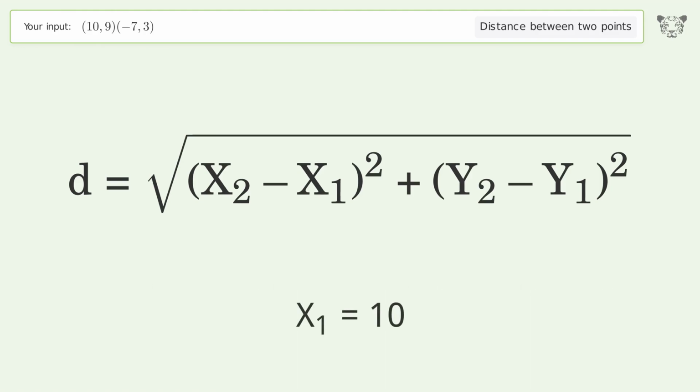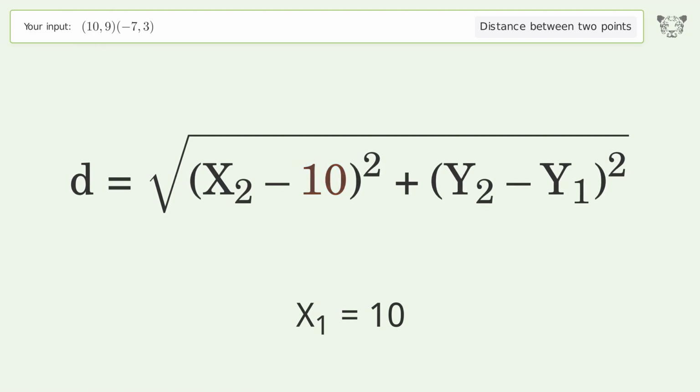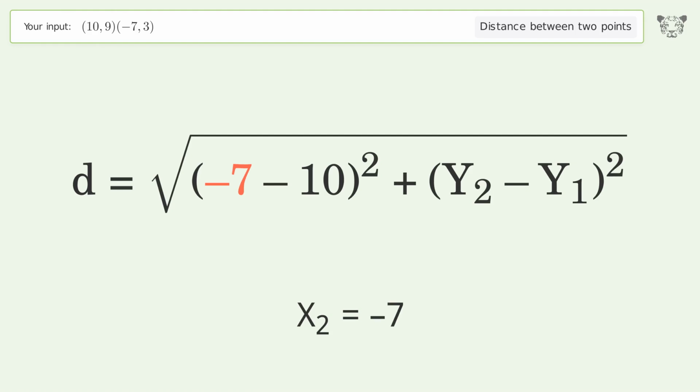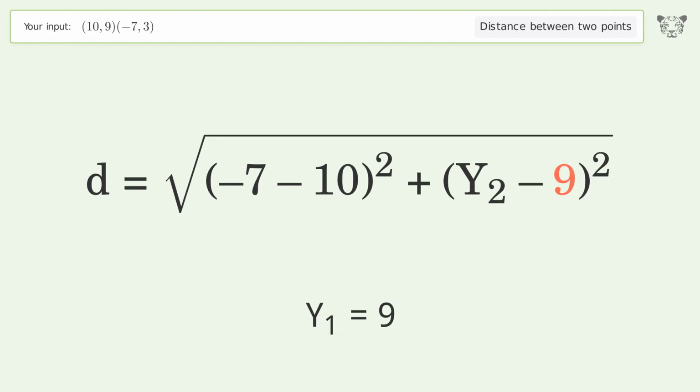x1 equals 10. x2 equals -7. y1 equals 9. y2 equals 3.